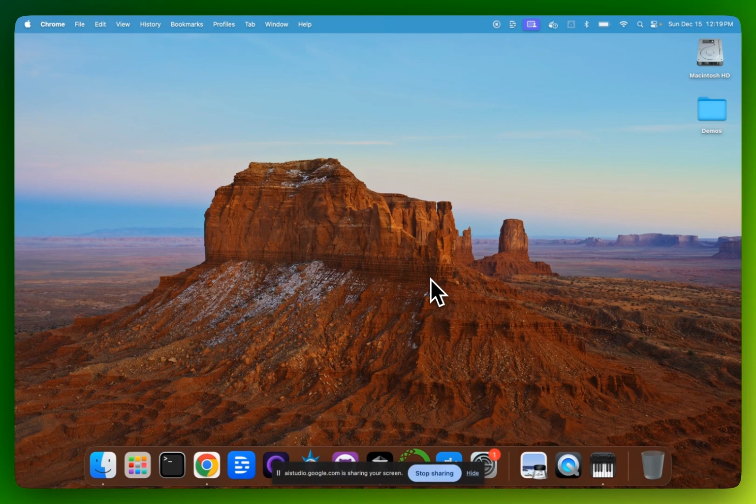Okay, I see your desktop with a landscape background image and a dock at the bottom of the screen. You can see icons for Google Chrome, a terminal window, and some other applications. Is there anything specific you want to talk about on this screen? Where is this located? The location in the background image appears to be Monument Valley, a region on the Arizona-Utah border in the United States.